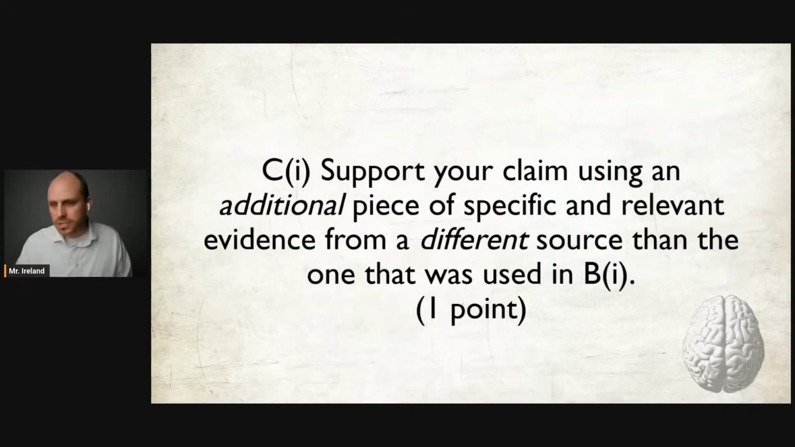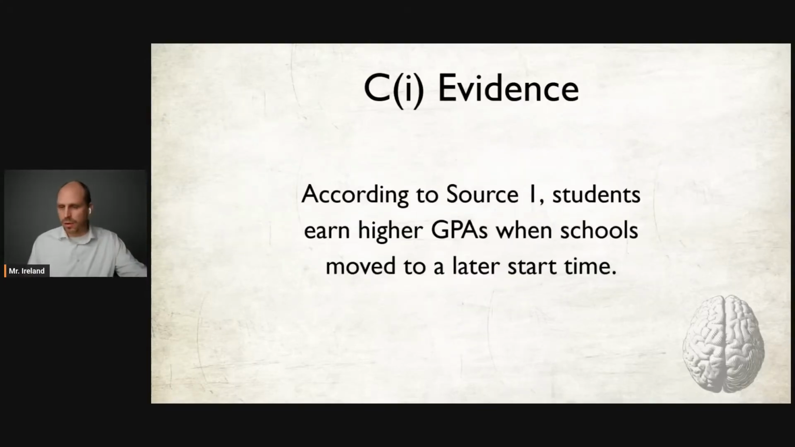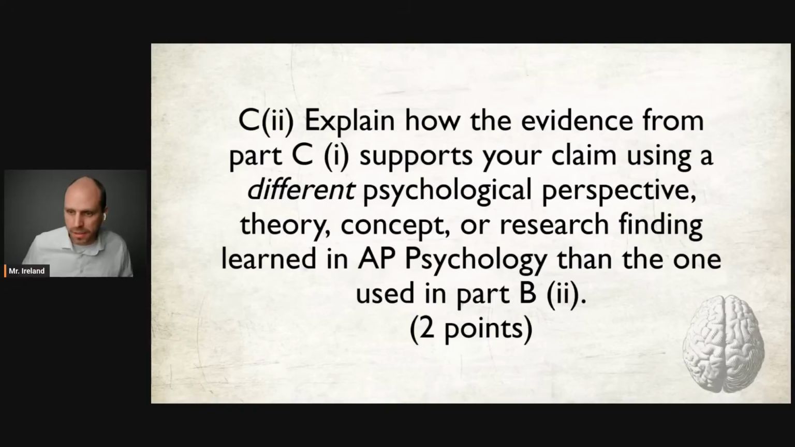And then C1 and C2 repeat the same thing, except it must be a different source. So for C1, support your claim using an additional piece of specific and relevant evidence from a different source than the one that was used in B1. So earlier, I think we pulled from source 3. Here we're pulling from source 1. According to source 1, students earn higher GPAs when schools move to later start times. That's a great piece of evidence that supports our claim that school start time should be later.